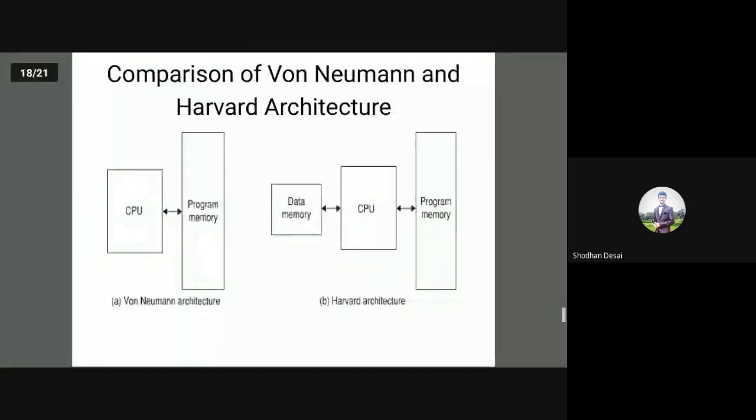Comparison of von Neumann and Harvard architecture. In the von Neumann architecture, there is a single memory space meant for accessing the information, but in the Harvard architecture, there are